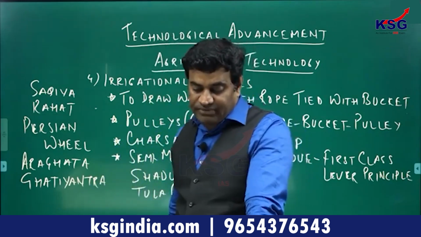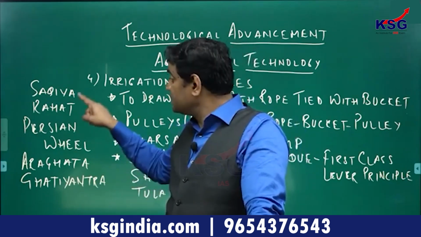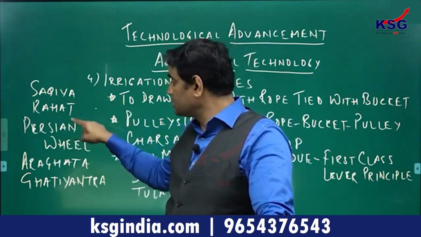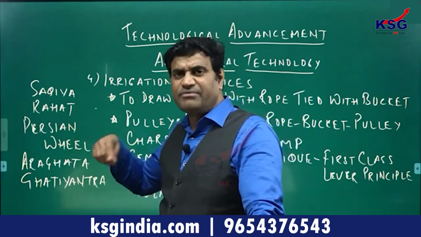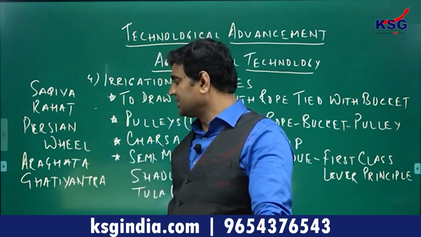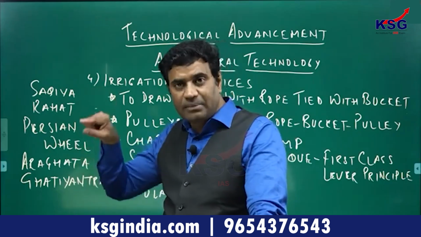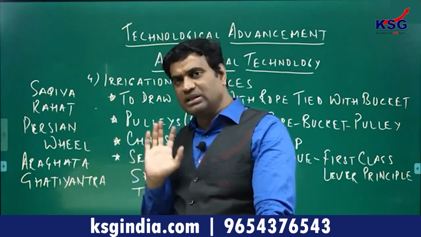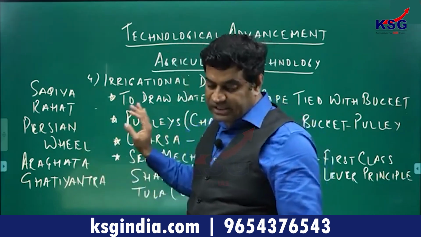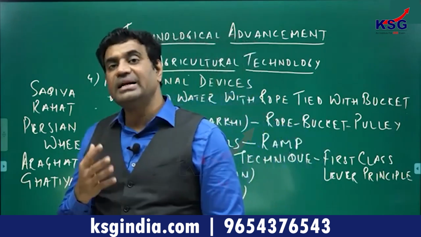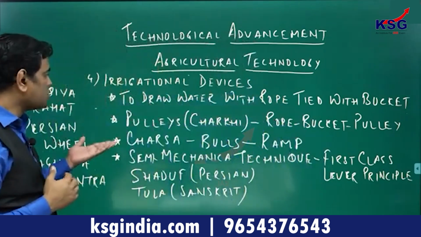Because it was in the form of a garland, it is known as the Persian wheel. Since it gave relief to the people, it was known as Rahat. And Ghatiyantra because a large number of pots were tied up. So all the terms are relevant, and these indicate progress in agriculture technology.